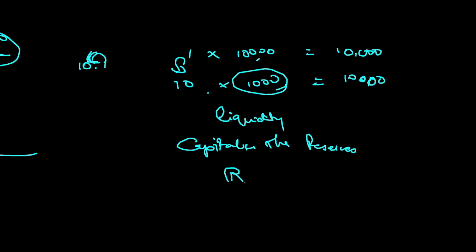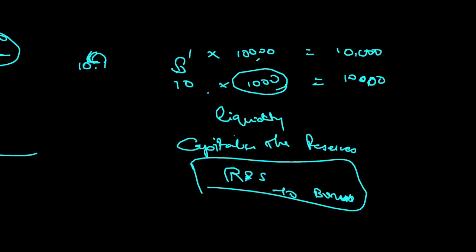From an accounting point of view, it will be reserves and surplus account debit to bonus issues. So this amount will be taken from reserves and surplus, and then bonus shares will be issued to the investors. This is the accounting entry. So the purpose is to capitalize the reserves. It will send a positive signal to the market that the company is serious about expansion, that the company is growing. In the long run, the share price can go up further. So that's the signal that the company is giving to the investors by issuing bonus shares.